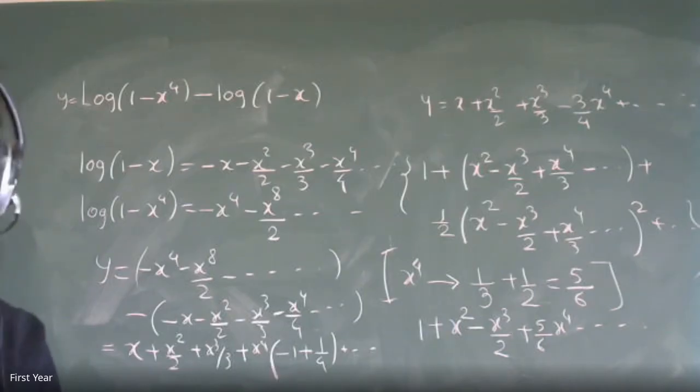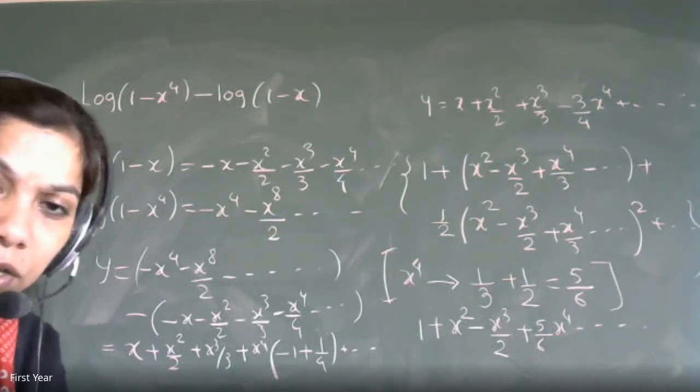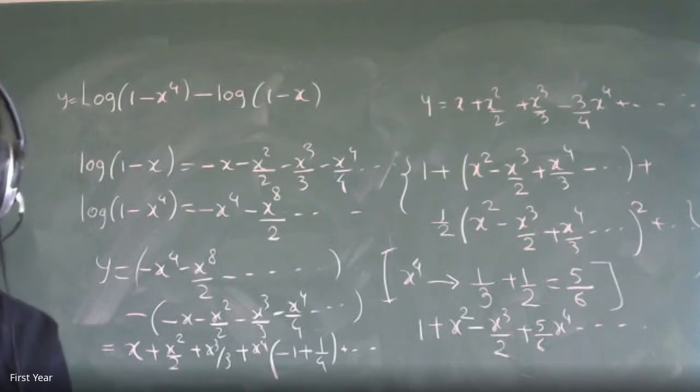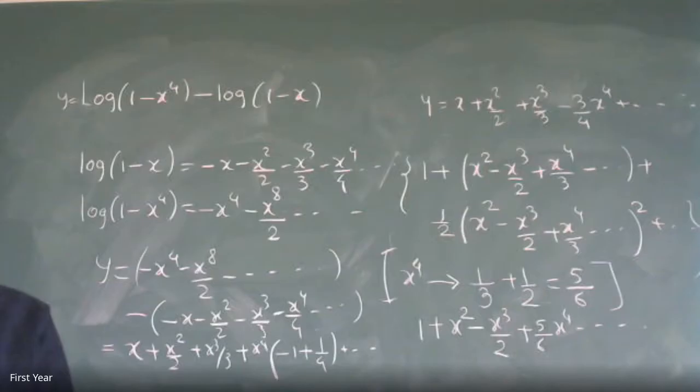Okay, fine. What are you getting? X square minus x to the power 4 by 3 plus 2 by 45 x to the power 6. Actually, how will it be 2 by 46? Just see.